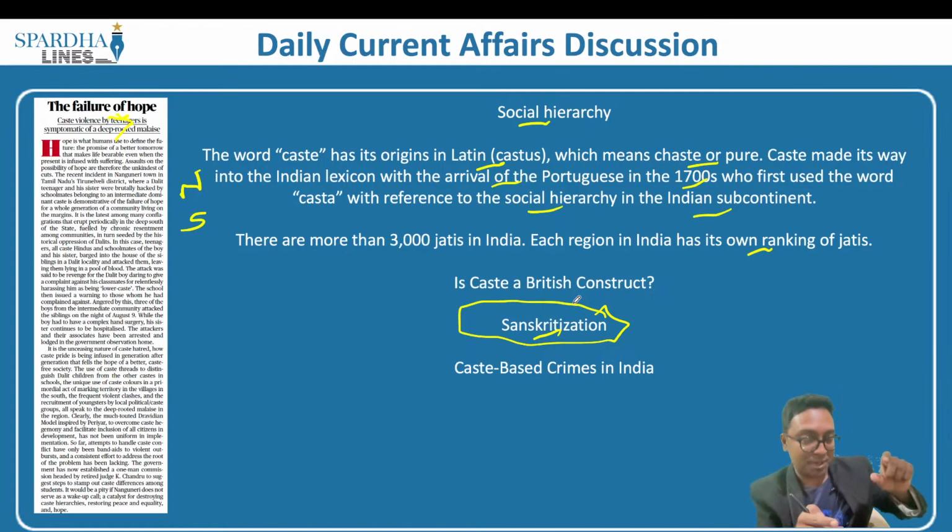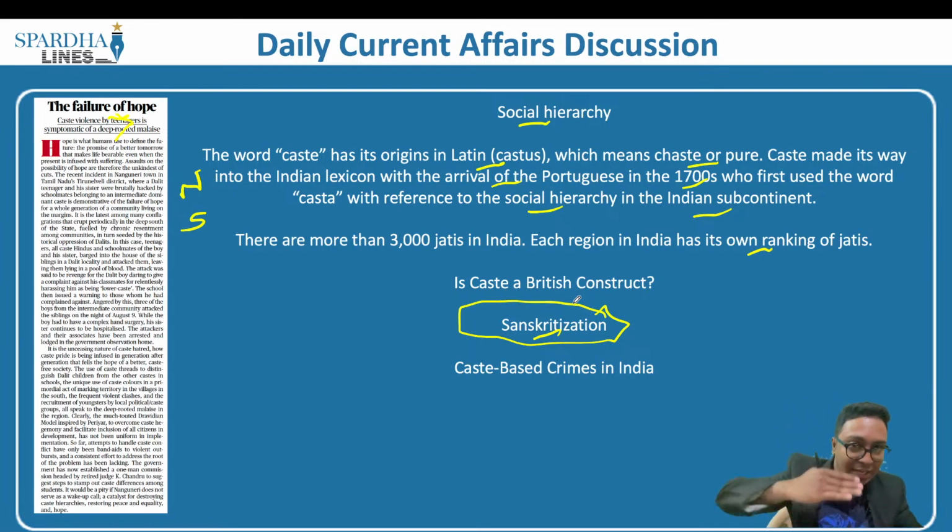So Sanskritization basically means a person from the lower Varna, because he has gained economic prosperity, is now able to meet the customs and practices of the so-called upper caste, and ultimately this person who is lower in the hierarchy is able to keep up with all the customs and practices of the upper community. That is what is called Sanskritization. So basically it is the mobility in the caste system.